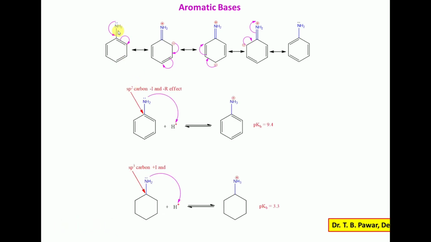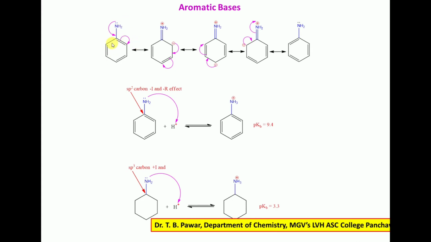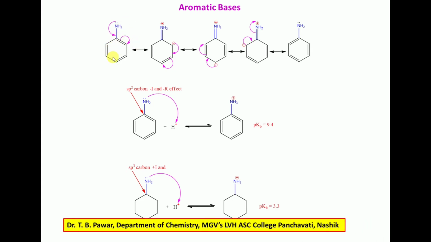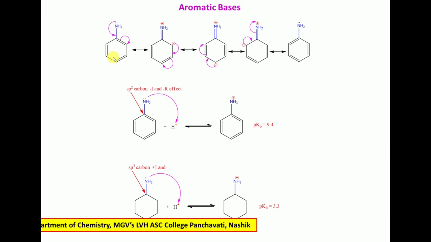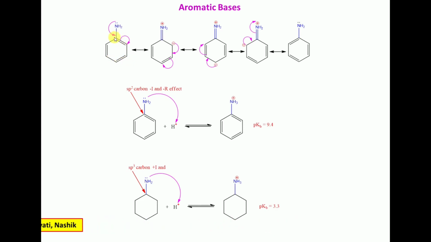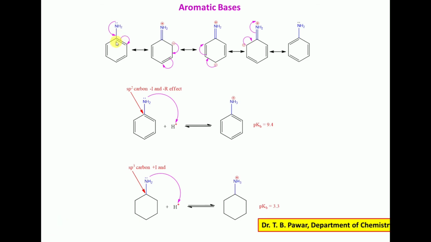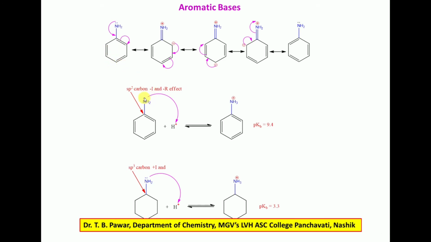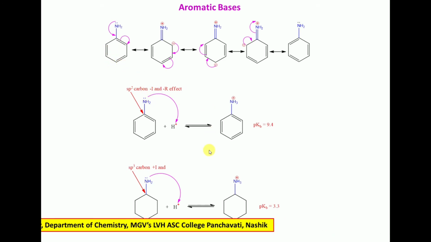The pKb value of aniline is 9.4. So it's a high value, so it is weak as compared to the aliphatic bases. Why is this so? Because the aromatic carbon is sp2 hybrid, and it shows a minus I, and the ring shows a minus R effect. So the availability of the electron pair decreases, and base strength decreases.